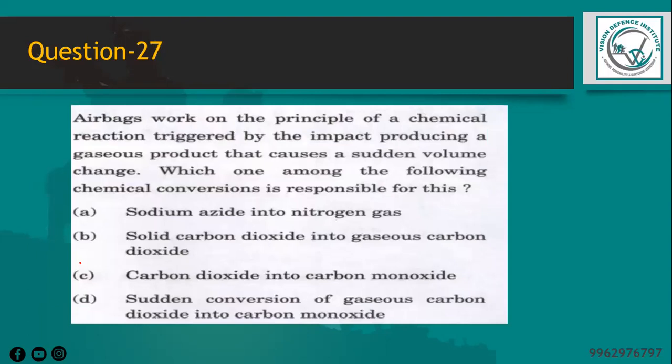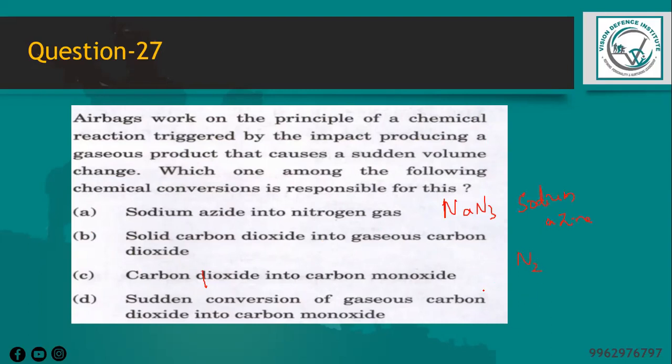Last question is, airbags work on the principle of a chemical reaction triggered by impact, producing a gaseous product that causes a sudden volume change. Which one among the following chemical conversions is responsible for this? The chemical conversion responsible for the working of airbags is the decomposition of sodium azide, NaN3. It turns into nitrogen gas and solid sodium upon impact.